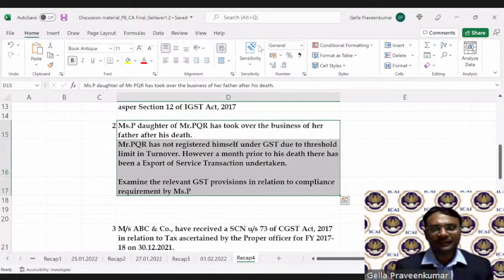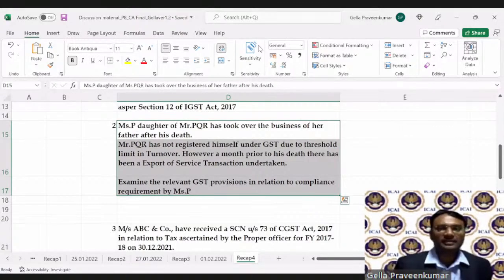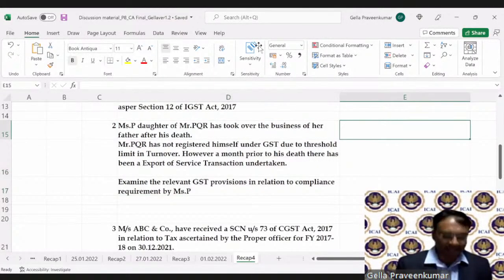I got an answer from Naveen. Naveen says PQR is liable to register under GST, that is under section 25. Namita says Ms. P needs to apply for registration within 30 days from the date of export sales. Okay, I could see a mix and match, but not convincing. Now students, let us examine this way.